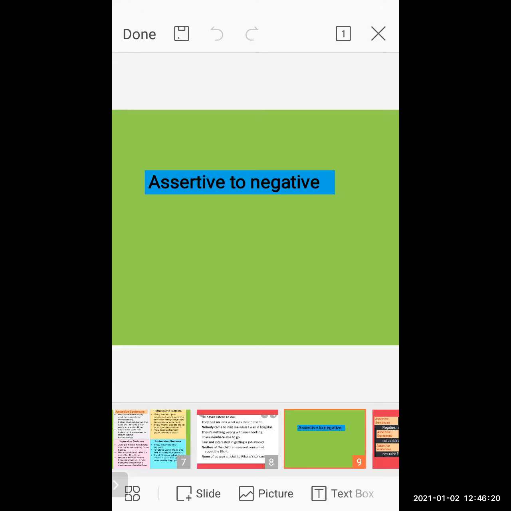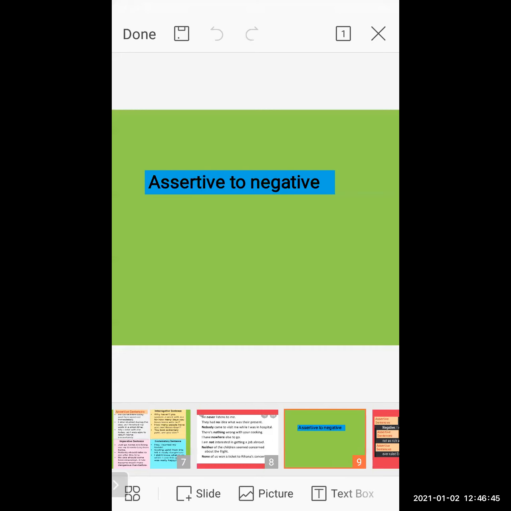Rohan is not a dull boy in the class. Both the sentence meanings are the same, but the sentence transformations are changed. Rohan is a good boy in the class comes under the assertive sentence. And Rohan is not a dull boy in the class, which sentence does it come under? Negative sentence, but both the basic meanings are the same.